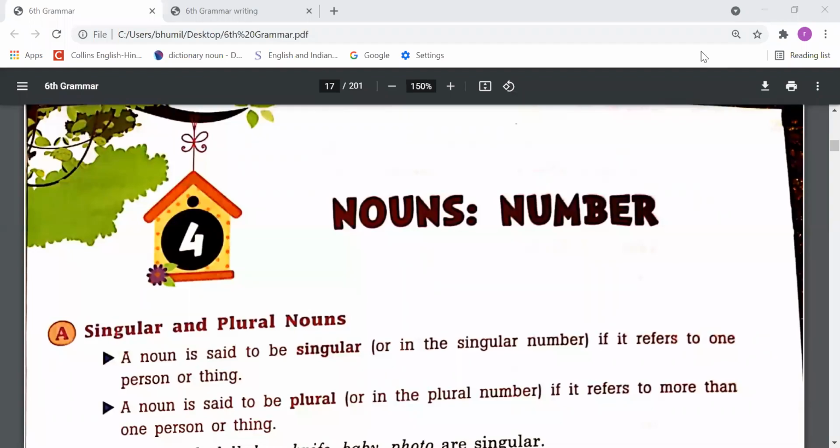Good morning, everyone. This is your English class, and today we are going to study the fourth chapter of our grammar book, Nouns: Number. So let's start.